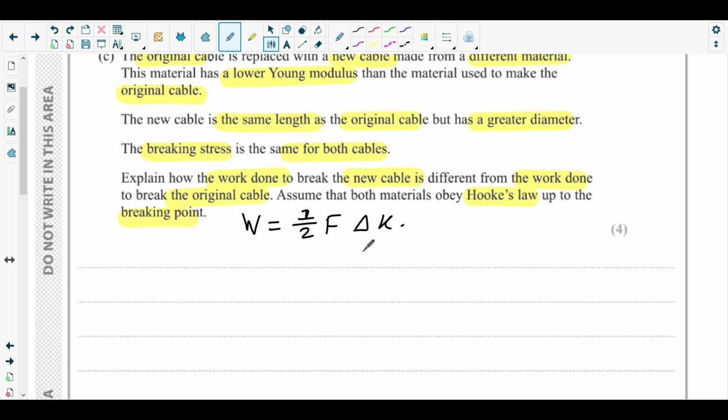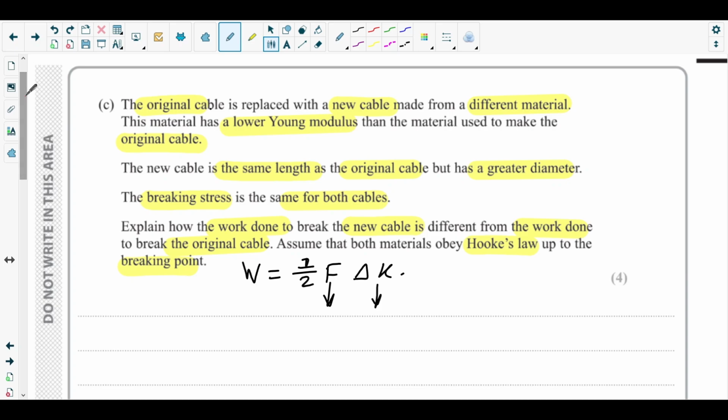So to consider the work done to break the new cable, we need to look at the force at the breaking point, the force that is required to break the cable, and the extension that the cable will have at the breaking point. Two things, right? So at first consider the force at the breaking point. For that the question says what?